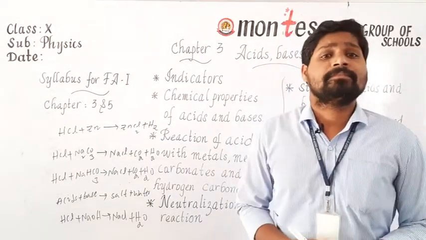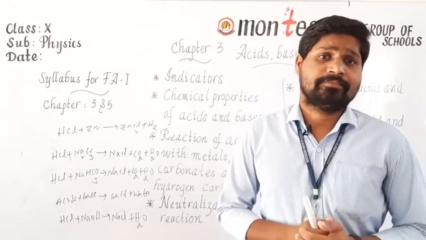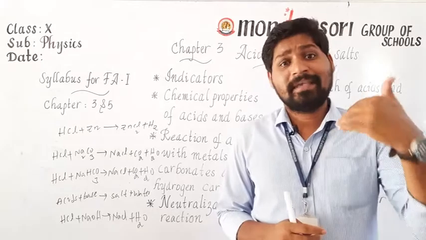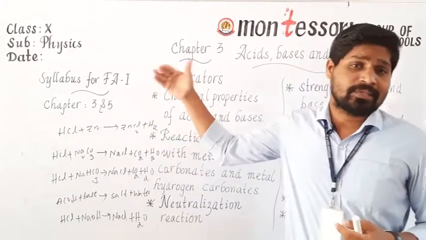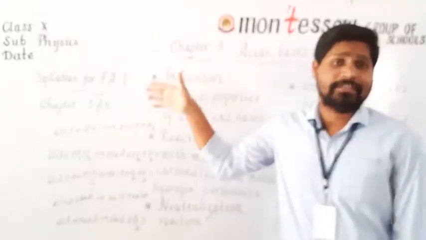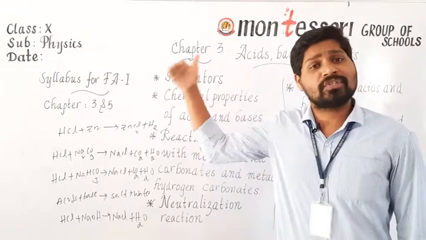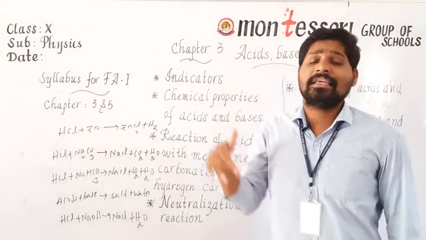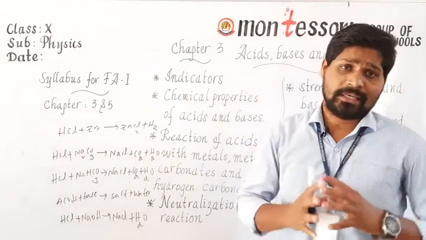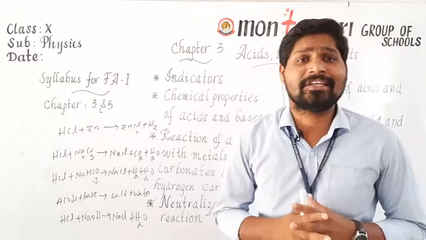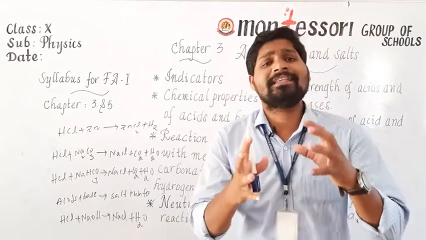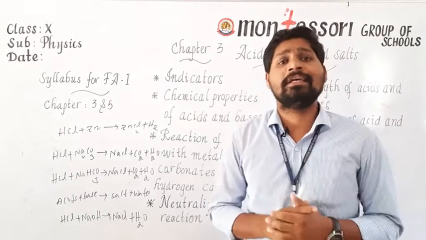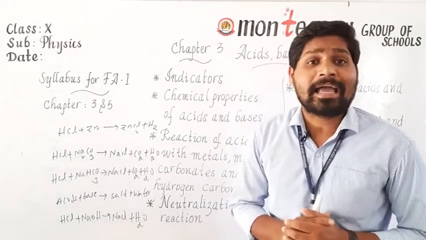Generally, how can we decide whether the given solution is an acidic solution or a basic solution? By using indicators we can find, natural indicators or synthetic indicators. At the same time, how can you say the given solution is acidic or basic? It should be based on the strength of the acids and bases, based on the ions produced in aqueous solution.